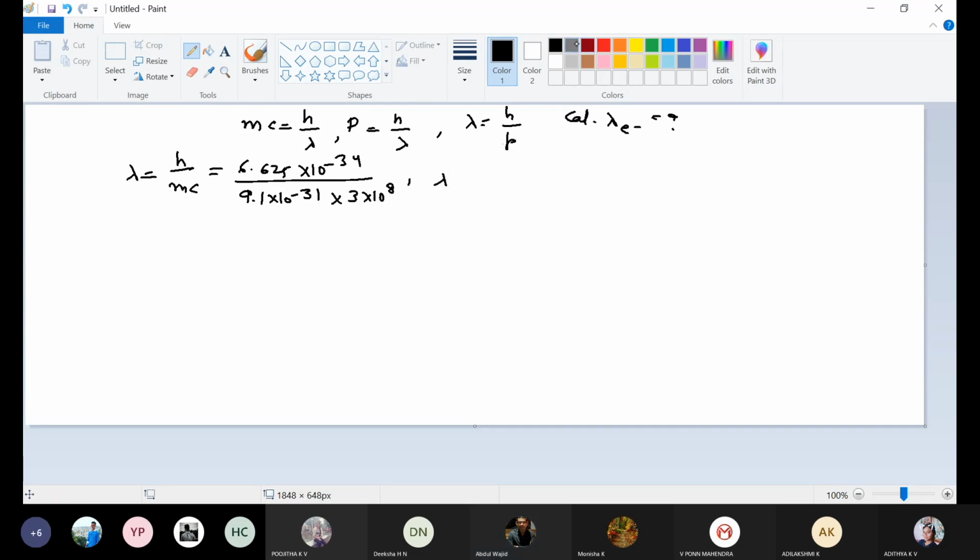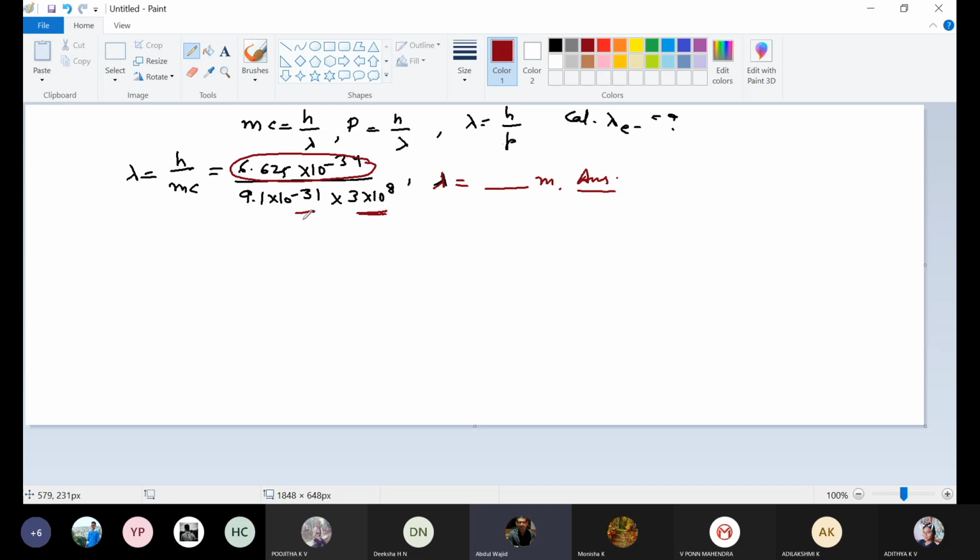We get the answer in meters, whatever it is. This is joule second, this is kg, and this is meter. Wavelength is a distance, so we will get the answer in meter. Like this, we will calculate wavelength of an electron or any other particle. h is constant.